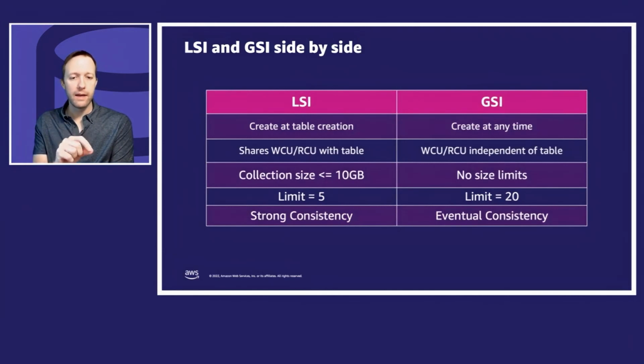LSIs limit the size of a particular partition key, which is an item collection. All the items under a partition key are called an item collection. With an LSI, because you're always writing to that same partition, you're capped at 10 gigabytes. And that's probably one of the biggest reasons people go toward GSIs. With GSIs, there's no size limit. If you aren't using LSIs, you can have under the same partition key an unbounded amount of data. But if you have LSIs, you can only put 10 gigabytes under. There are 5 LSIs per table. There are 20 GSIs per table allowed.